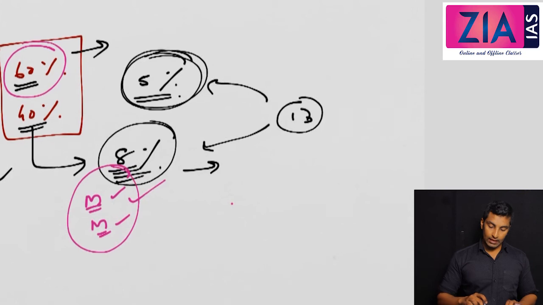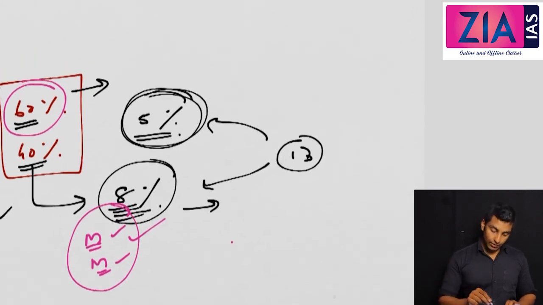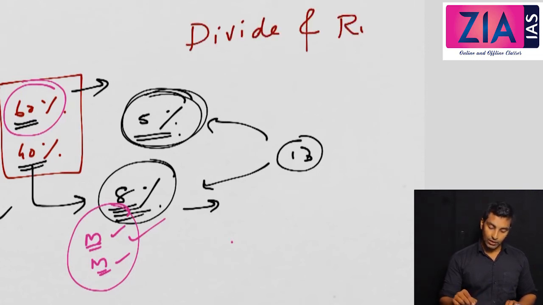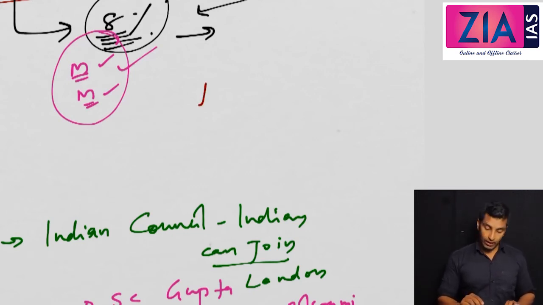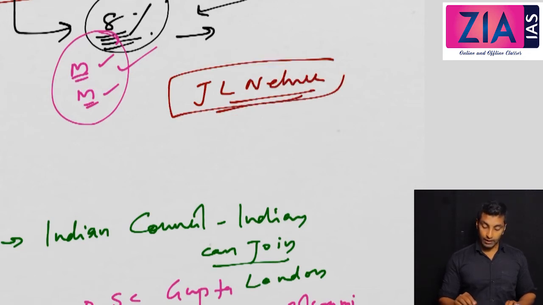Now obviously, what is the nationalist version? The nationalist version, as we have seen in the case of the Bengal division, is divide and rule. They are saying that this is a policy of divide and rule. And in fact Jawaharlal Nehru wrote about this: separate electorate in fact institutionalized communalism in India. So it is a clear case of divide and rule, obviously. Whatever logic the British give, it's still a clear case of divide and rule.